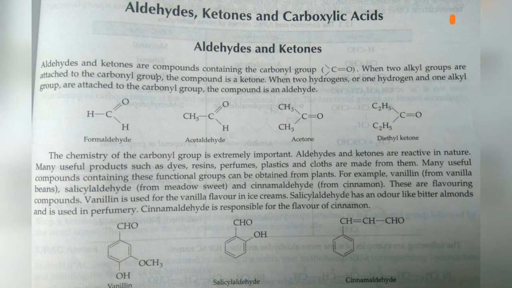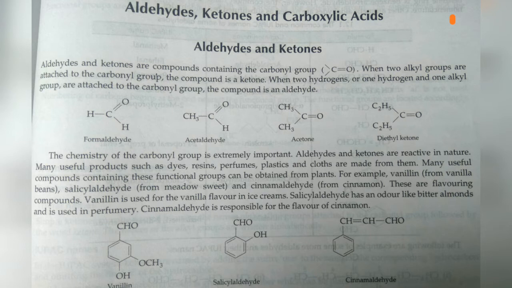So here are certain examples, and they are famously known because of their smell. They have a particular flavoring compound. For example, vanillin is used for vanilla flavor in ice cream. Similarly, cinnamaldehyde has a particular smell, cinnamon, which we know.